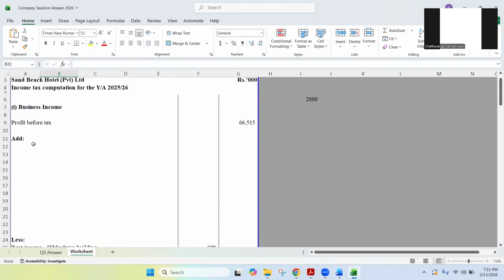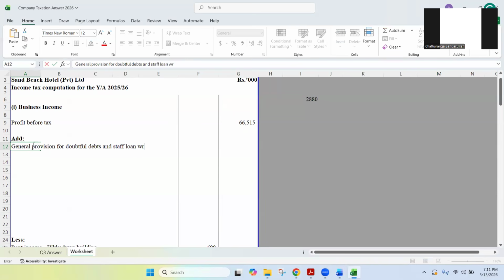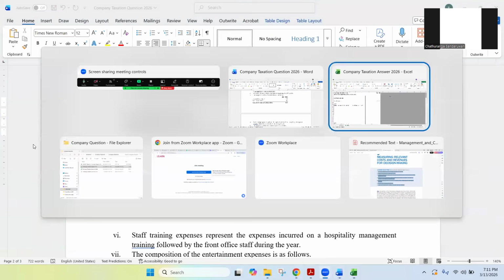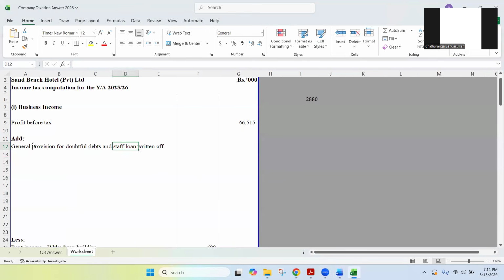So I'm going to business income and I'm going to add general provision for doubtful debts and the staff loan written off. Total is how much? 100 and 145. Total is 145. That is one way of doing the adjustment, Lamai.